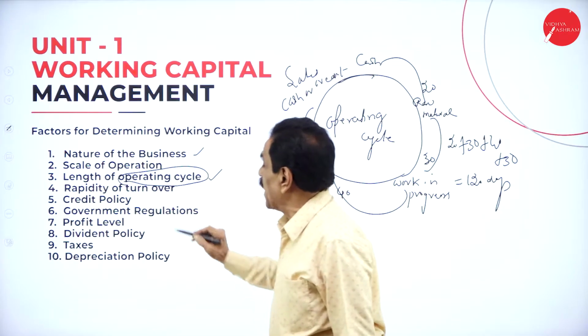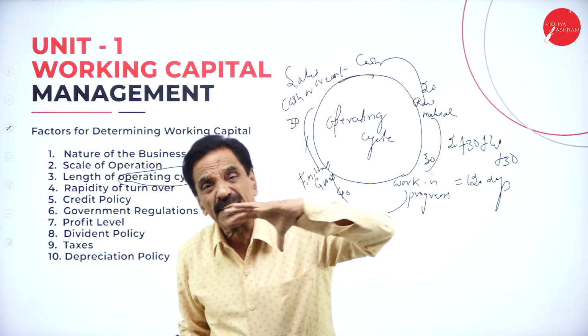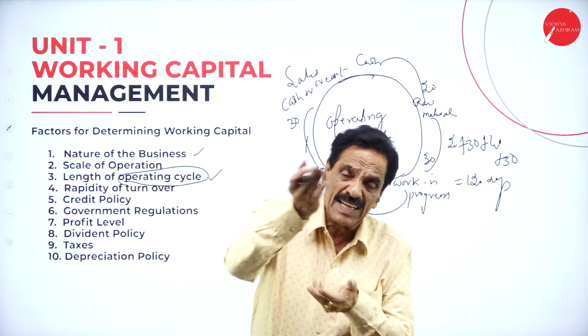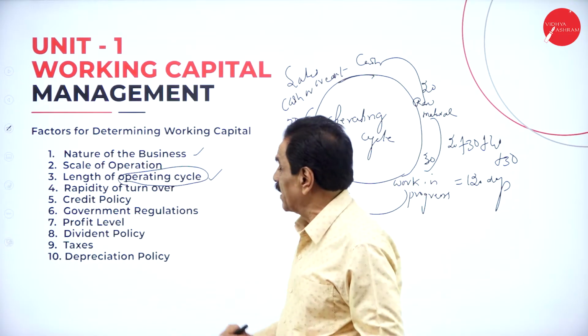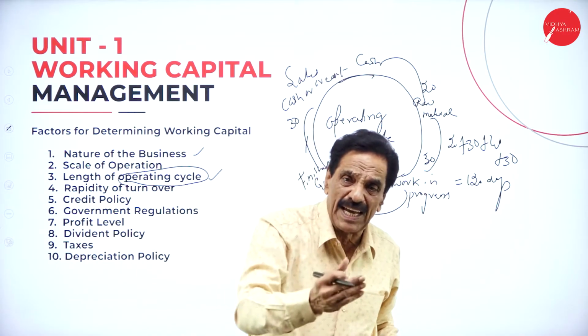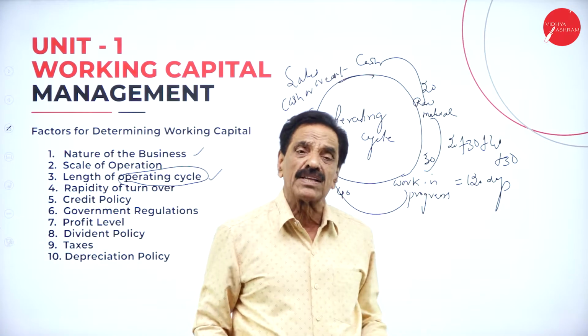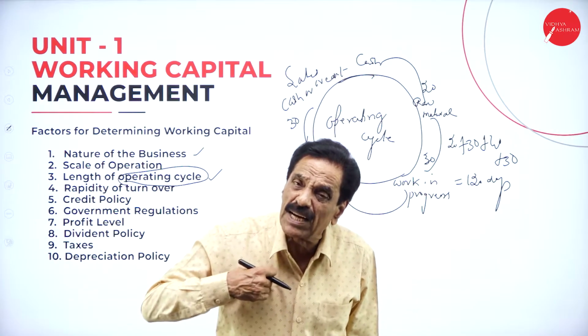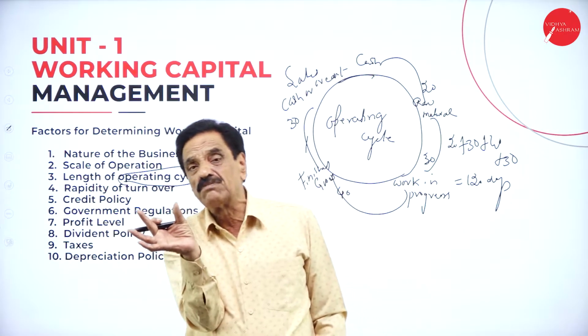Then credit and rapidity of turnover. You look after the turnover, the sale. More sale, more capital is required. Less sale, less capital is required. Regarding the credit policy, you must be very, very careful. When the goods have been sold on credit transaction, the particular customer becomes the debtor and you become the creditor. How many days you have given is most important.